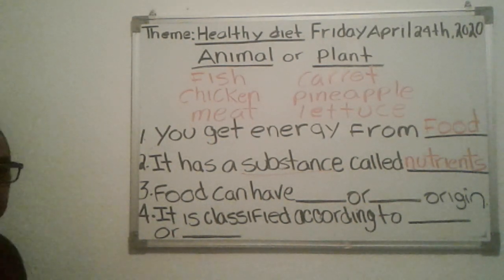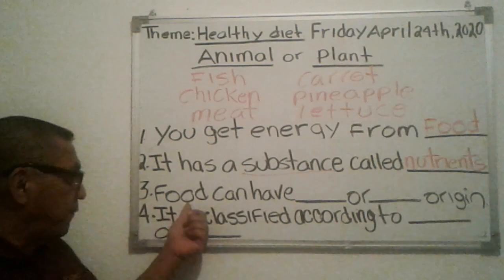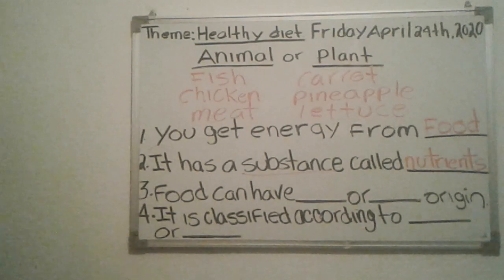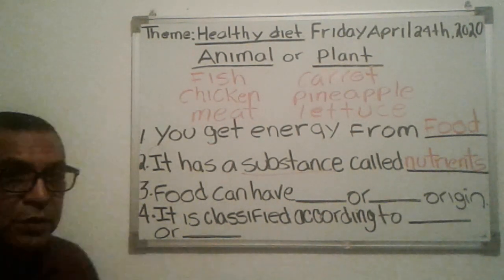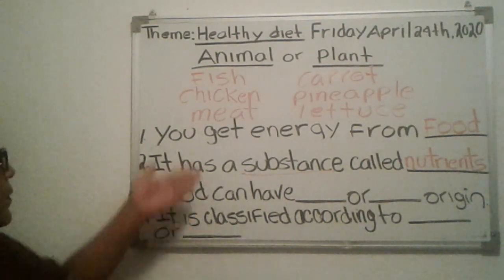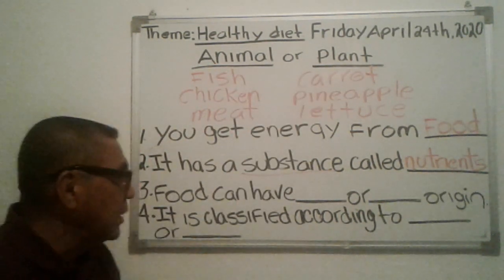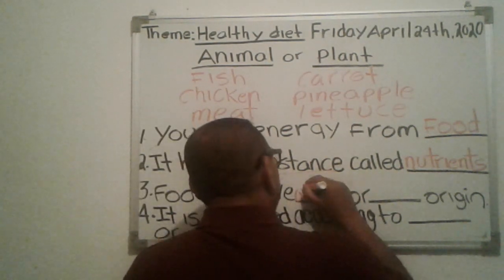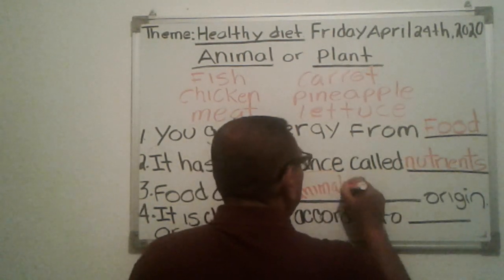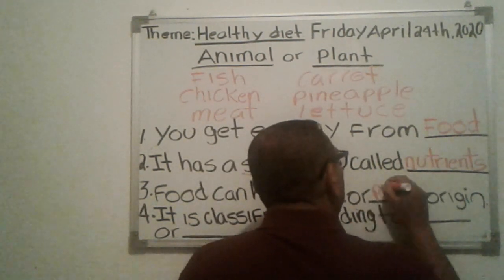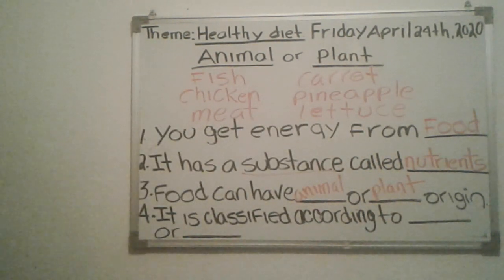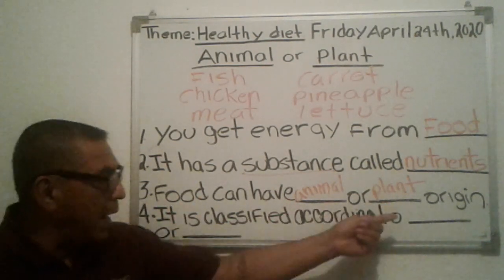Okay, let's look at the third sentence. It says, food can have blank or blank origin. Now remember, we said that food has two origins. What are the two origins here? Correct, animal or plant. So here we put animal or plant. So food can have animal or plant origin.